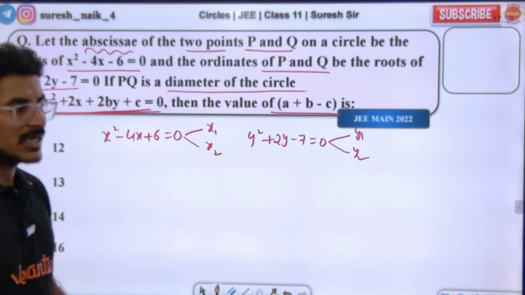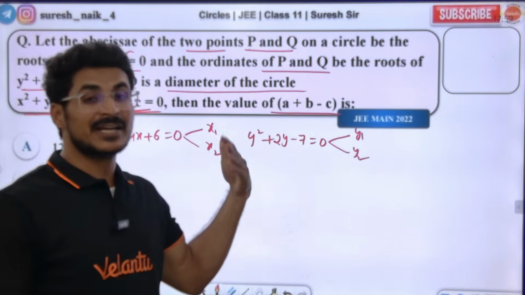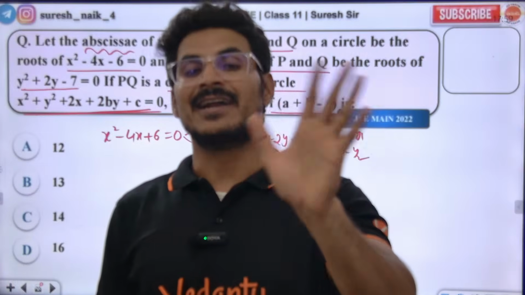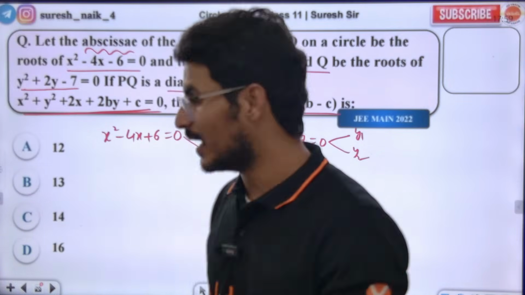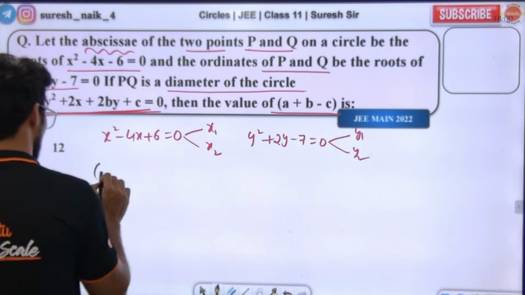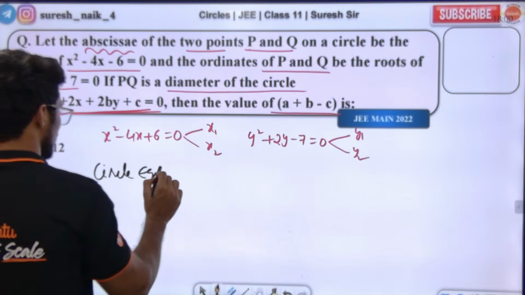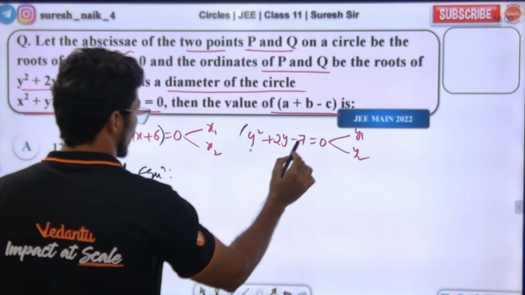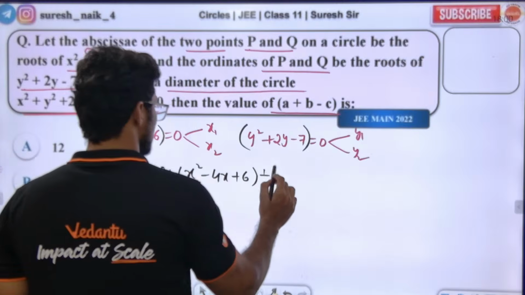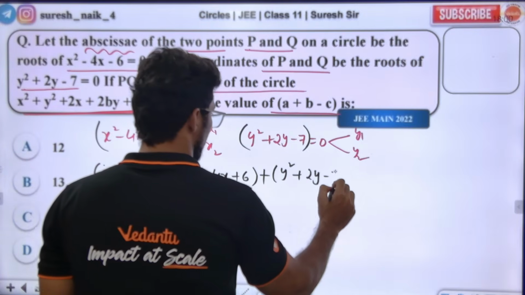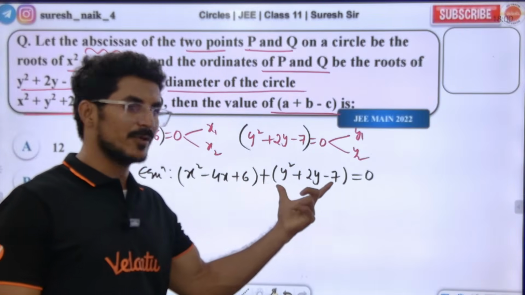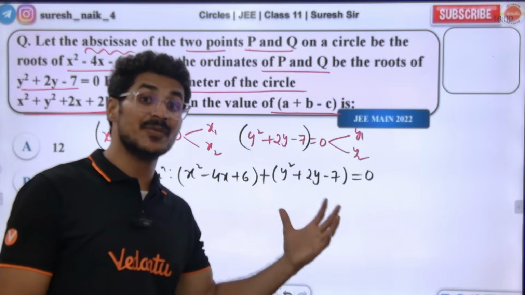Should we factorize and substitute, or do it directly? You don't have to factorize here. Listen to the class: if they are giving two quadratics, just add both quadratics, that's all. The circle equation we can write directly. Add this quadratic and this quadratic: x square minus 4x plus 6 plus the other one. This will give a quadratic, which will automatically represent a circle equation in diametric form.